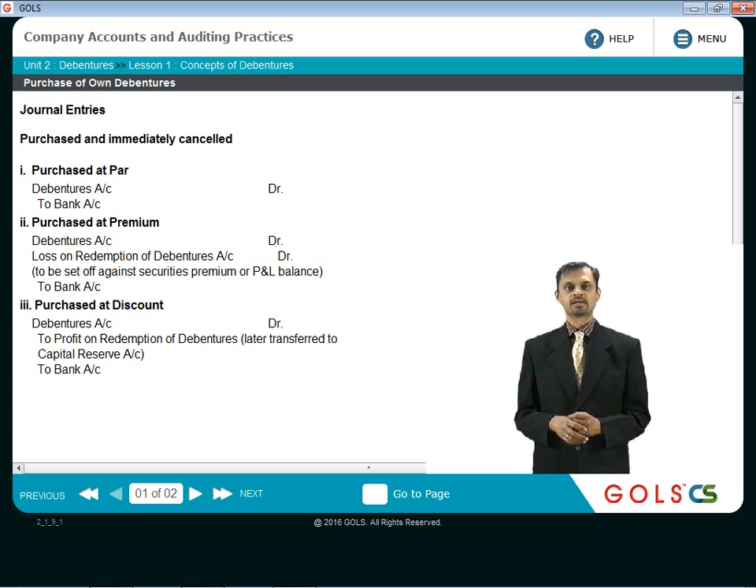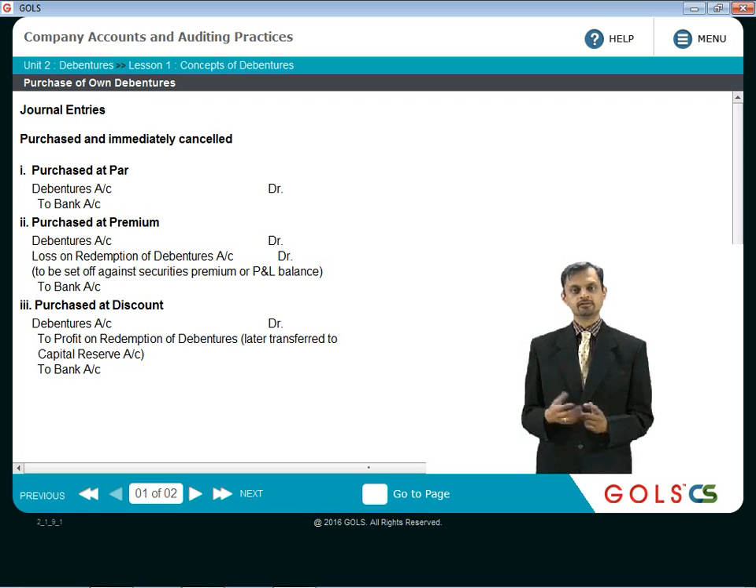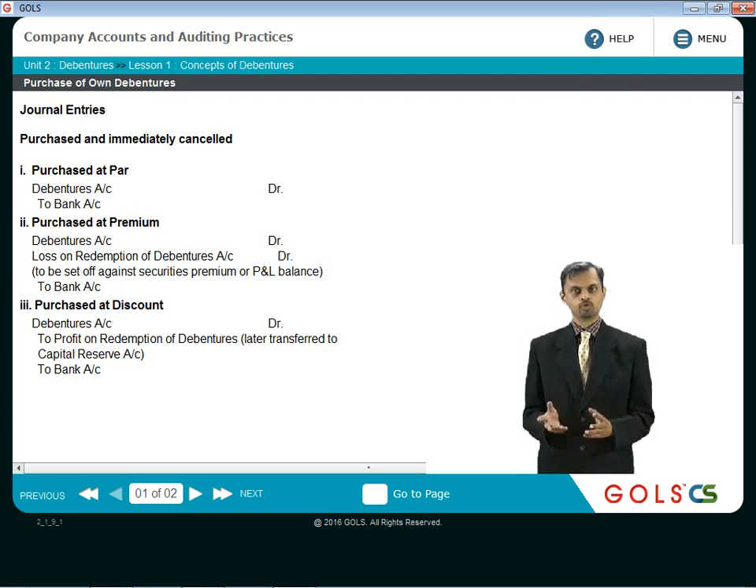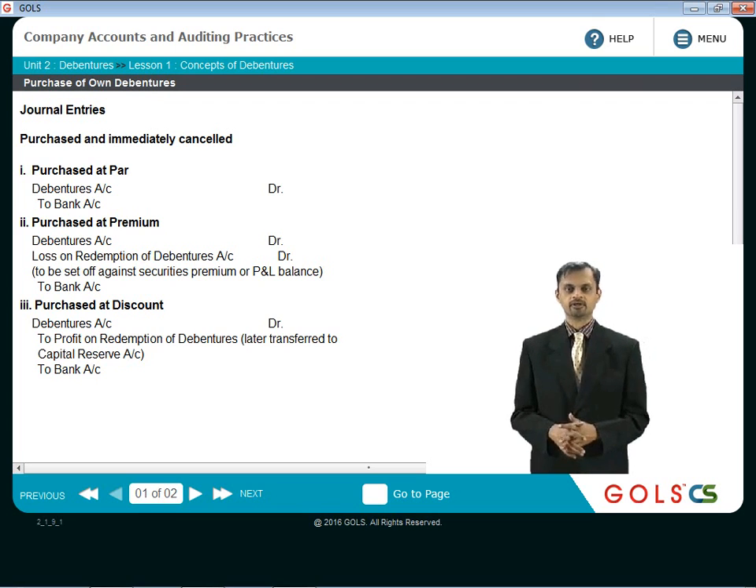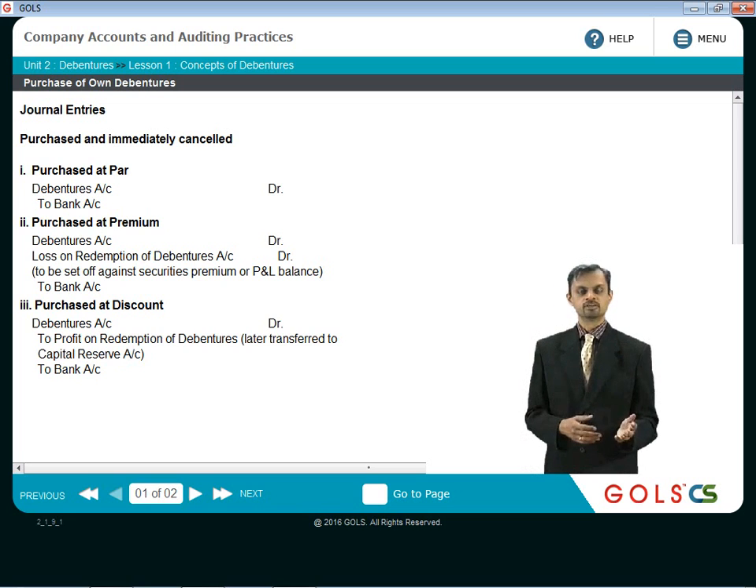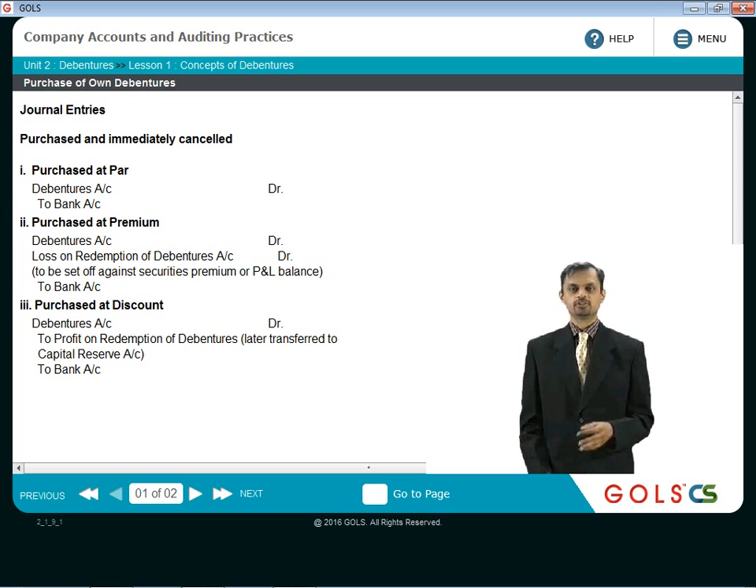Suppose the debentures are traded at discount in the open market, then the entry will be debentures account debit with the face value to bank account to the extent of the payment happening, and since a lesser amount is paid than the face value, the difference will be nothing but profit. So it will be to profit on redemption of debentures account, which is nothing but a capital profit, and hence it will later on be transferred to capital reserve account. So this is what happens when the debentures are purchased and immediately cancelled.